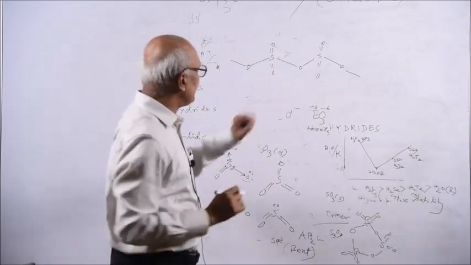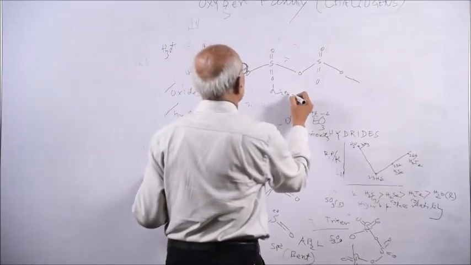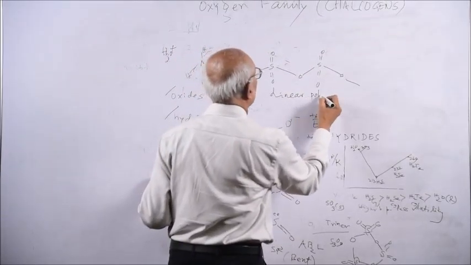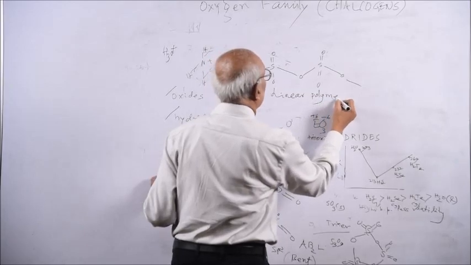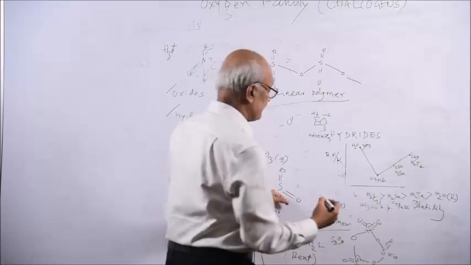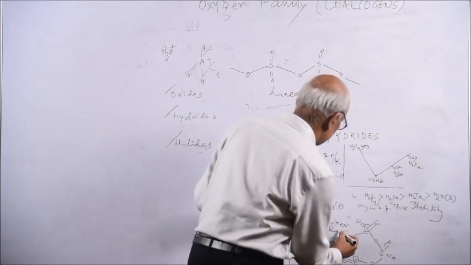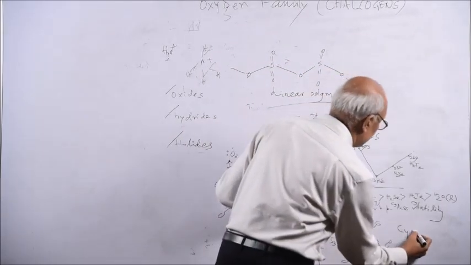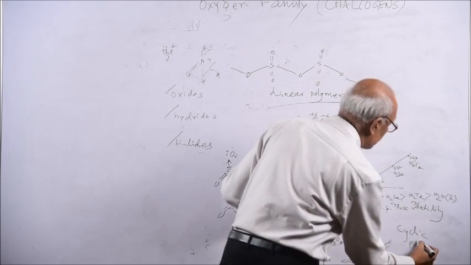So, this is a linear polymer, and this is a what? This is a trimer. Trimer is a cyclic, a ring. You can call it a cyclic polymer.